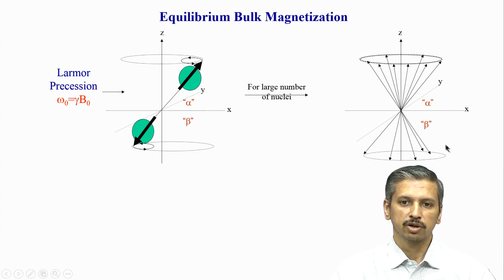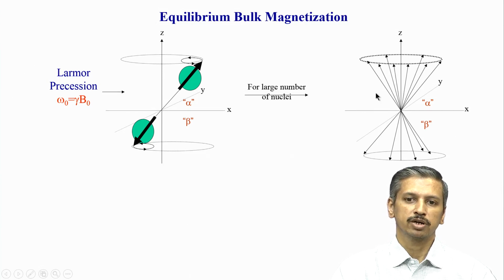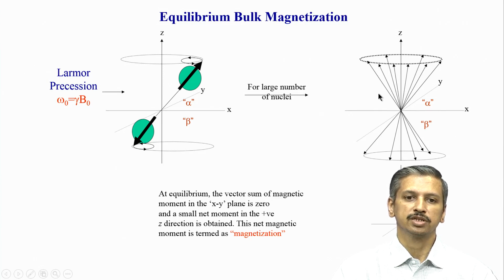These also precess around, but are again randomly spread out on the cone. The angle of each of these arrows with respect to the z axis is the same, because they are on a cone, but they are not moving together; they are randomly phased. This is a very popular term which we call the random phase approximation, which we will come to as we go along.